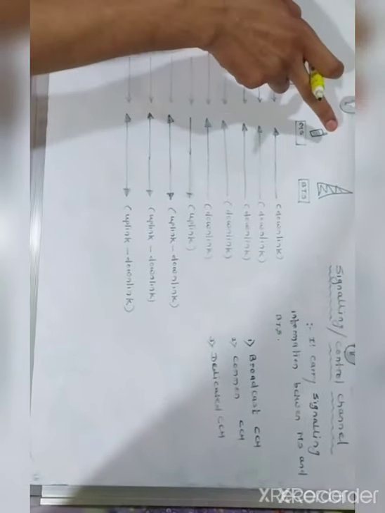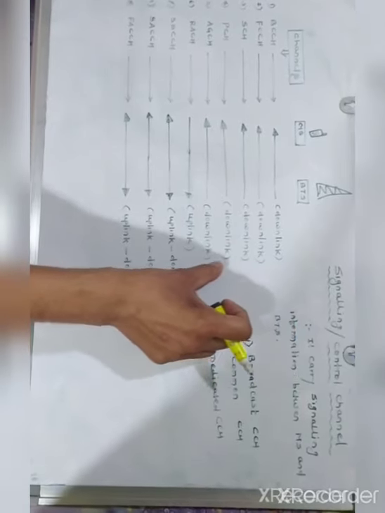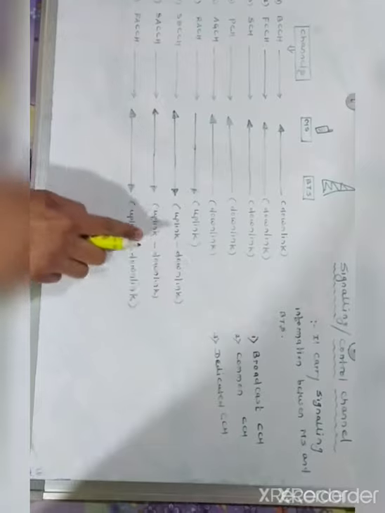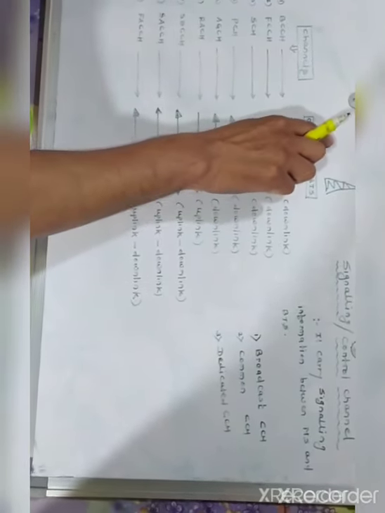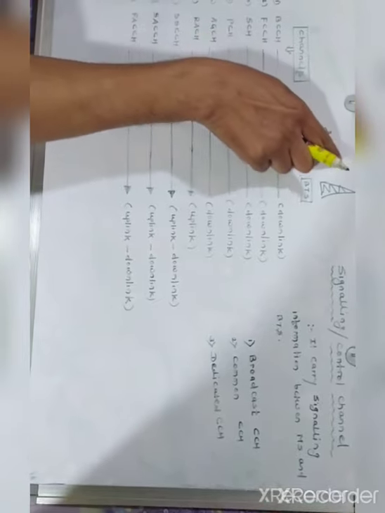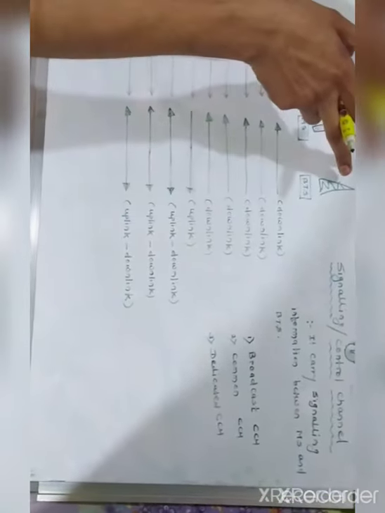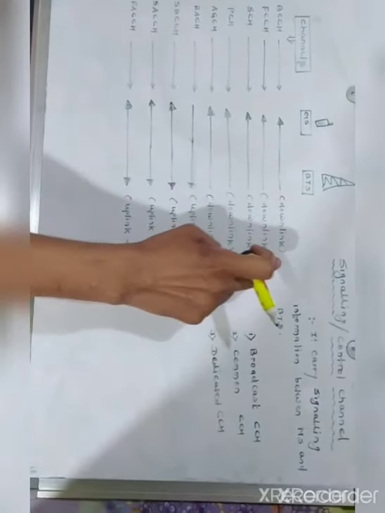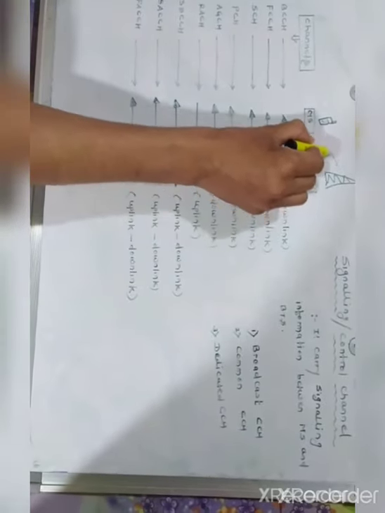Now I am writing downlink and uplink. These channels are used for both uplink and downlink. Some channels are used to transmit information upwards, and some are used to transmit information from the tower towards your mobile station. Downlink means from the BTS to the mobile station.